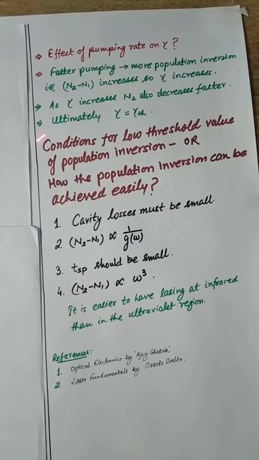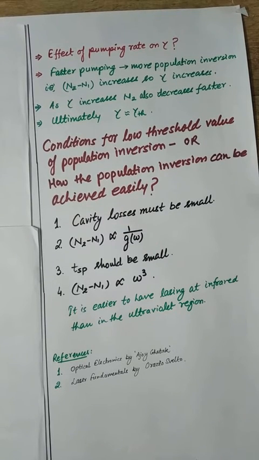Now let me ask you how the population inversion can be achieved easily. After having this discussion, one can ask what are the factors which bring the threshold value to a minimum. What factors does it depend on? I mean, to achieve N2 minus N1 easily, what technicalities can we have with this optical resonator, or the amplifying medium itself?